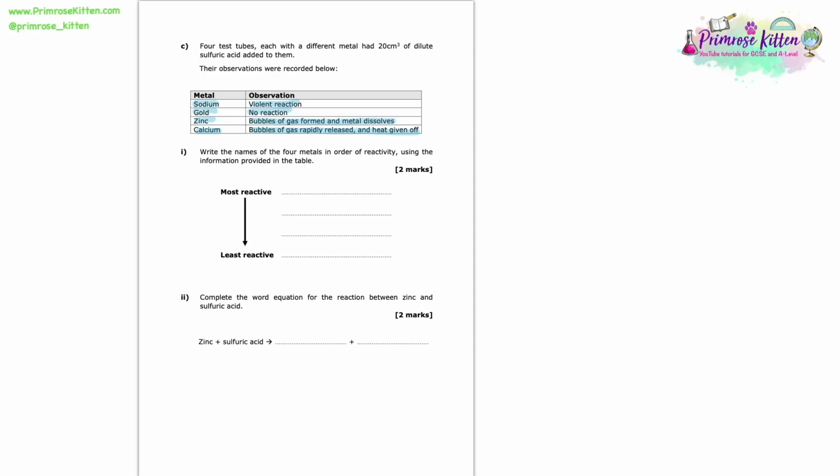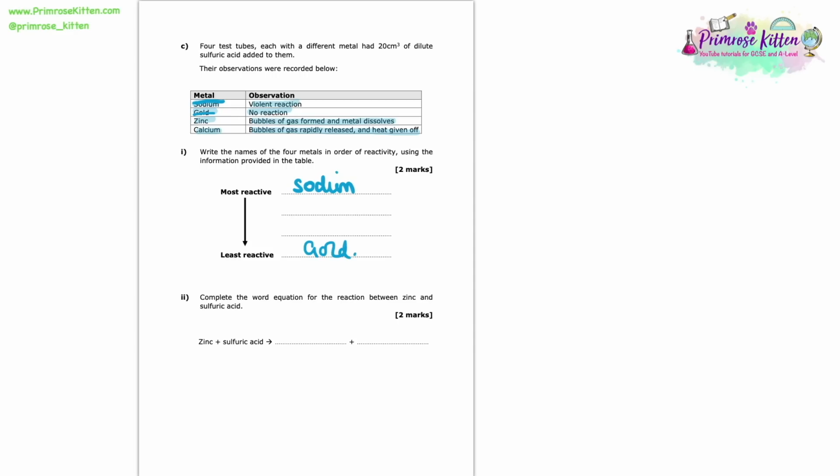So here we're asked to write the names of the 4 metals in order of their reactivity using that information that we just saw. So here we need to look at these and think, well, which of these observations would correspond to the most reactive of them? And I think looking at these, it's clear that the most reactive is going to be the one that had that violent reaction. So that here is going to be sodium. Cross that one out. On the flip side, let's think, which is the least reactive then? Out of these, the least reactive is going to be the one that didn't actually have any reaction at all, and that is gold.